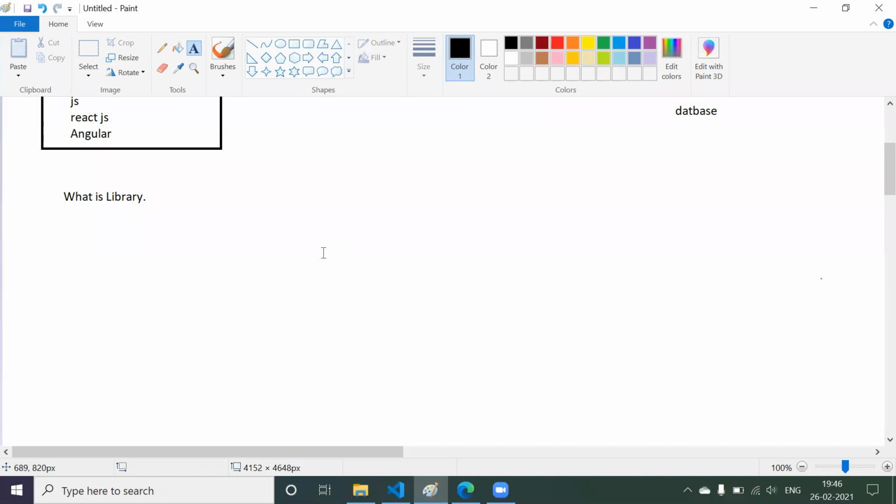Okay, you understood? For this particular requirement, this function is useful. Just take that function, call that function. So whatever logic has been written in that function by someone, you are going to get the outcome of that particular function. So what is the benefit of it? Now you don't need to write that complex logic to do that particular task. That's what we call a library. So if someone asks you what is a library, a library is a collection of predefined functions. That's it.